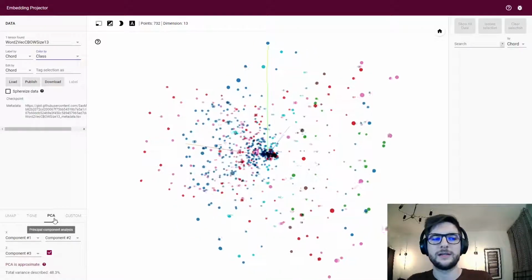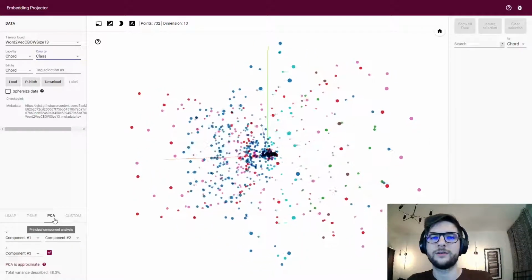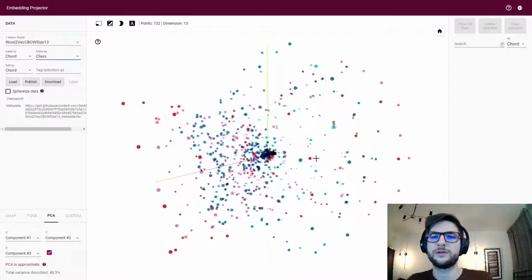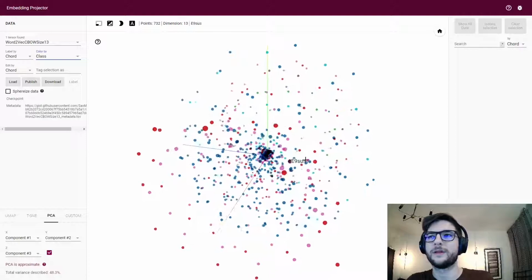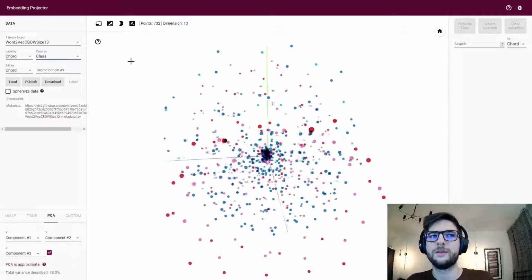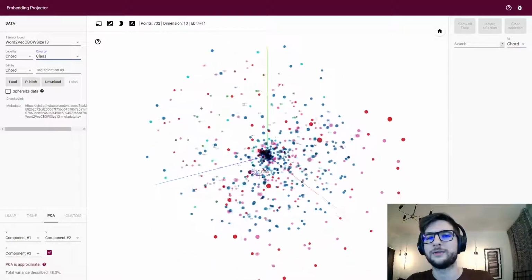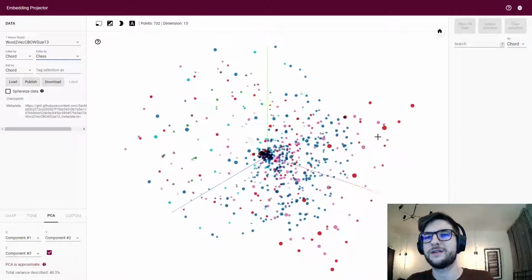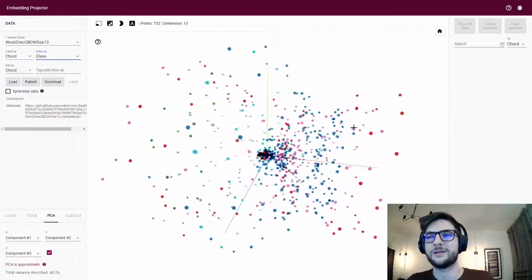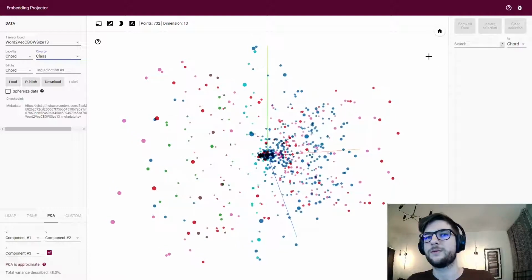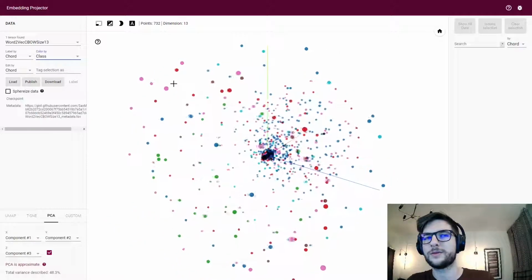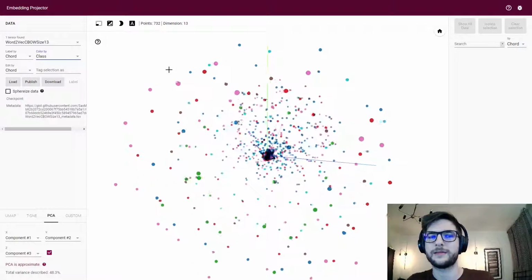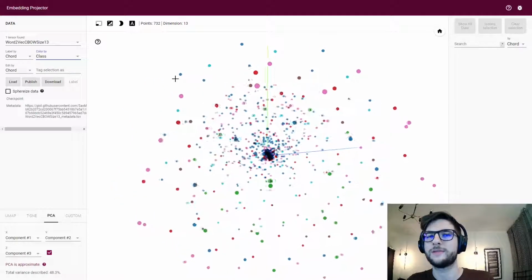I've used the PCA reduction algorithm to show it here in 3D space. This is the TensorFlow tool Embedding Projector that will show us a really interesting interactive visualization of this embedding. What we can see right now on the screen are the chords in their numerical representation reduced by a PCA algorithm in a 3D space.